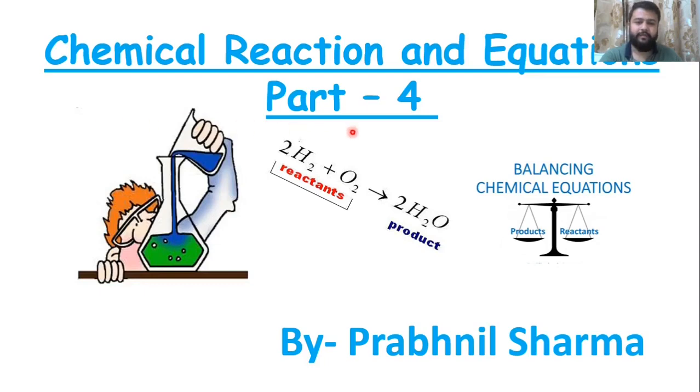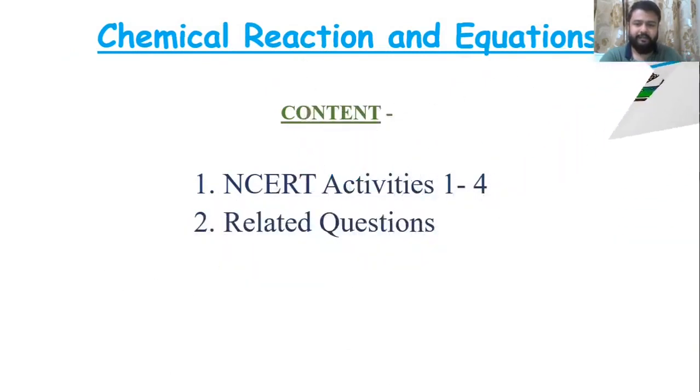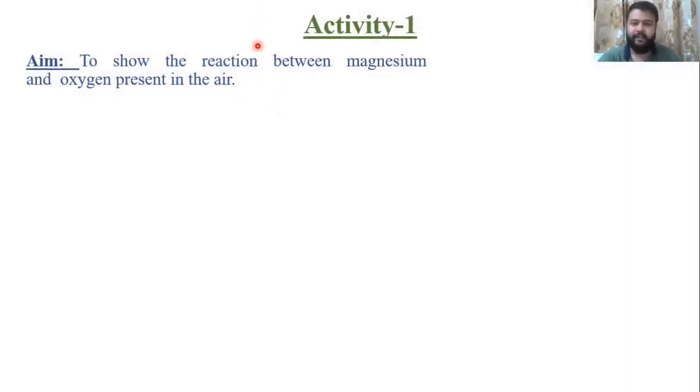Hello everyone, this is part 4 of the chapter Chemical Reaction and Equation. Today's contents are NCERT activities 1 to 4 and related questions of these NCERT activities. The first activity for today's class is to show the reaction between magnesium and oxygen present in air.